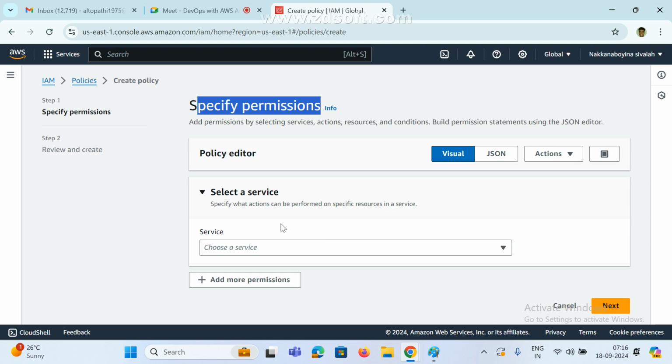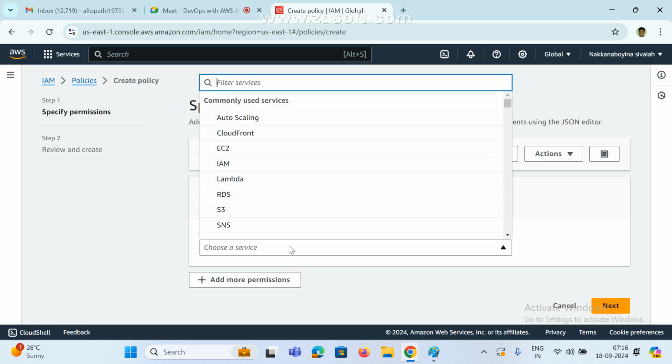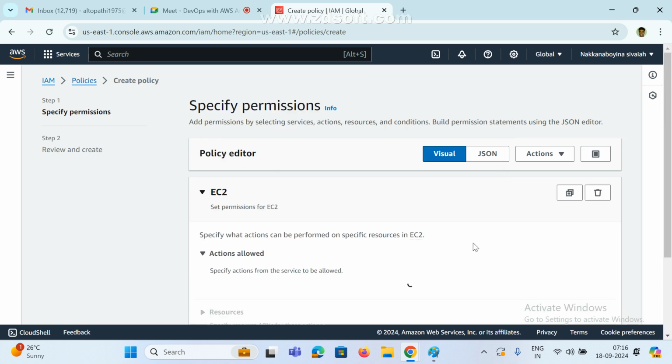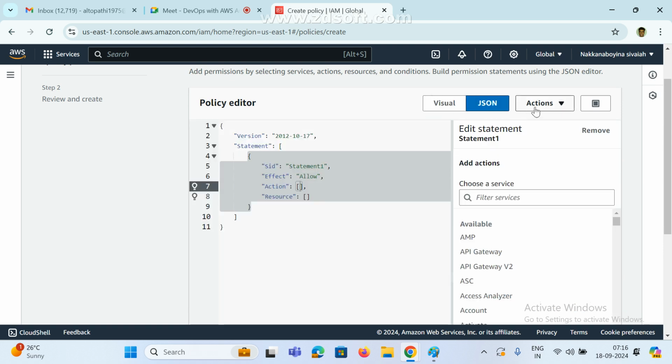Specify. See here, select service. Specify what actions can be performed on a specific resource in the service. So these are the choose service options. For example, I am going to create for an EC2 instance. For EC2 instance only, I need to create the policy. Whether you want the visual editor or JSON format or actions, there are many ways we can select.